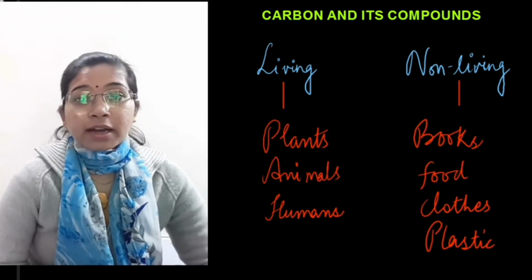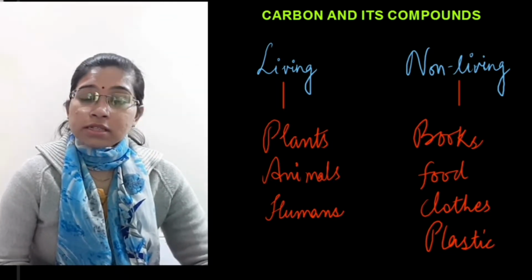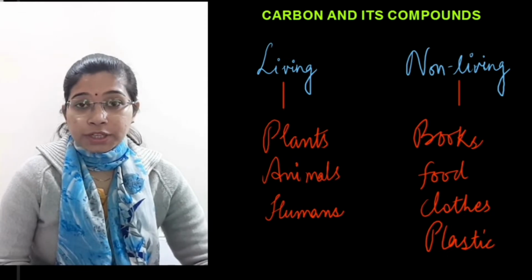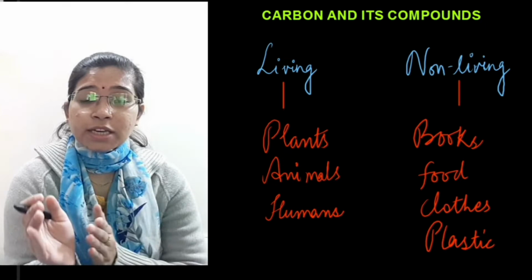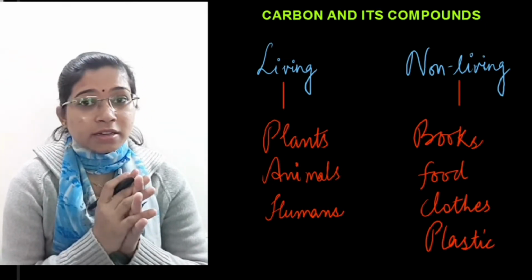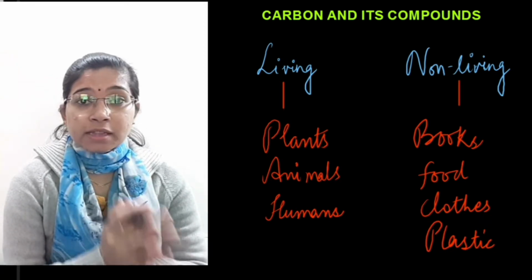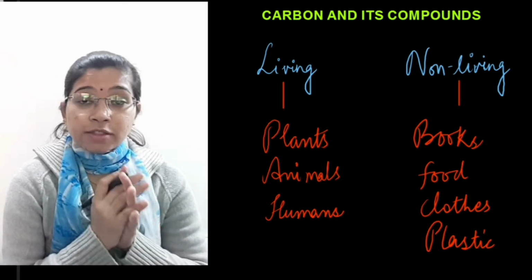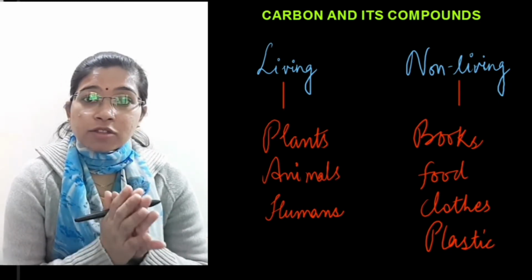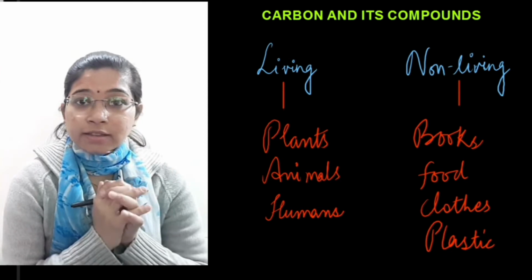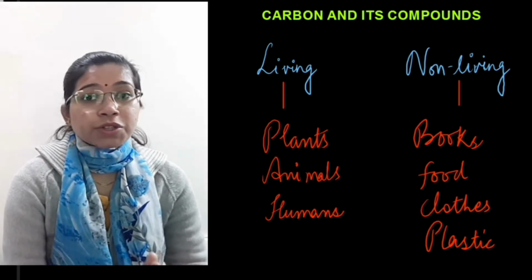Then non-living things like clothes, books, food and plastics, all of these things still have one element, which is carbon. Have you ever thought why in our 10th standard we have a separate chapter on carbon, that is carbon and its compounds? Because carbon is very important to us. It plays a crucial role in our body as well as outside the body, right? In our body, the food that we eat is made up of carbohydrate, again it has carbon. So today I am going to discuss carbon and its compounds, which is a topic of 10th.